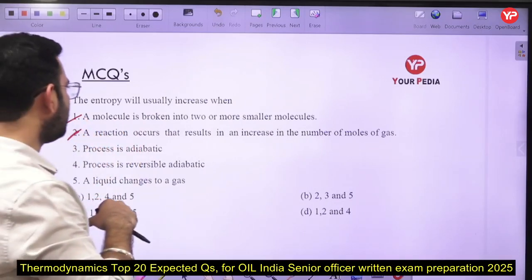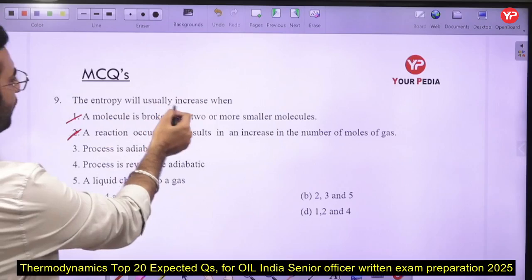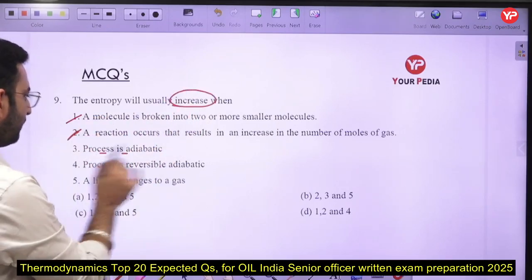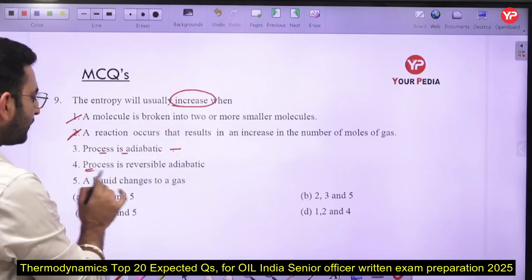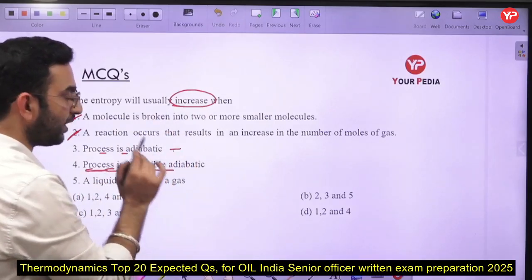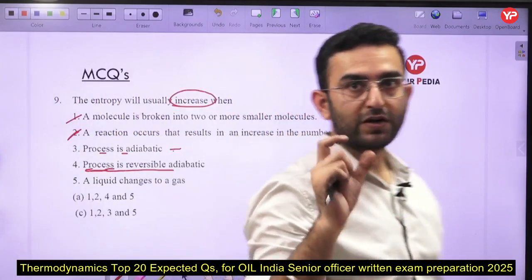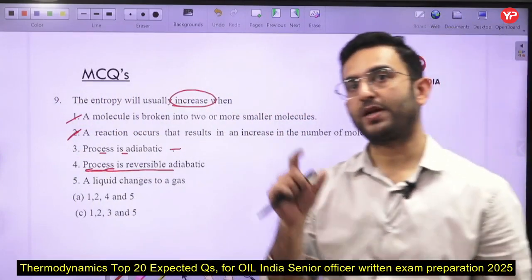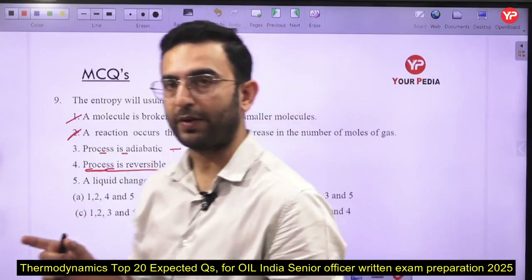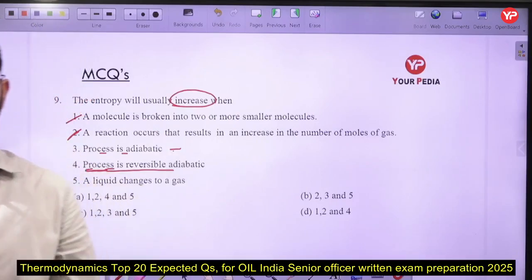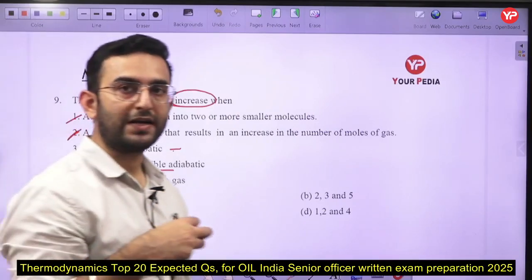We cannot be sure yet; we have to find out whether the entropy will increase. I will explain later. Just see statement number 4: the process is reversible adiabatic. Just remember that every reversible adiabatic process is considered an isentropic process, because there is no heat transfer, no entropy transfer involved, and no internal entropy generation.